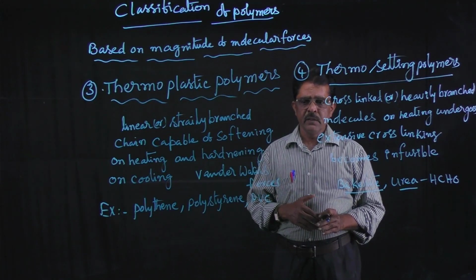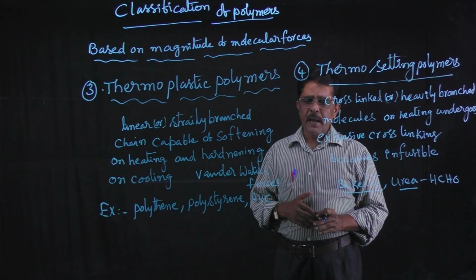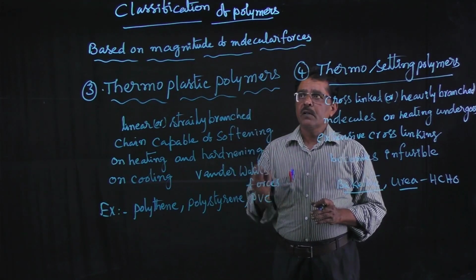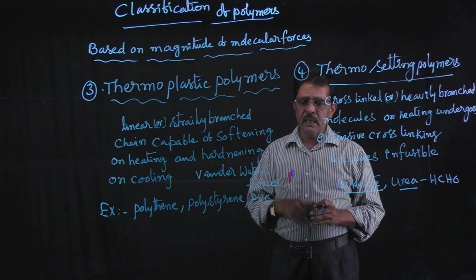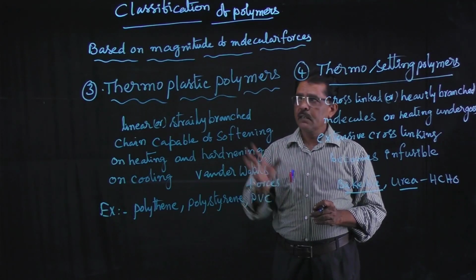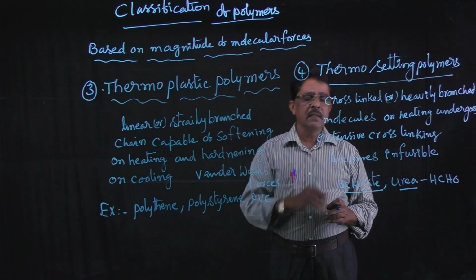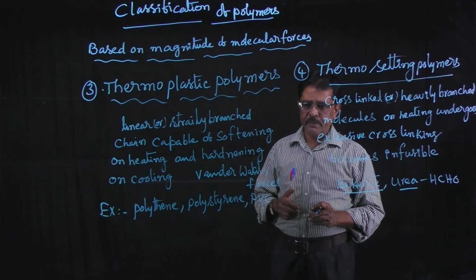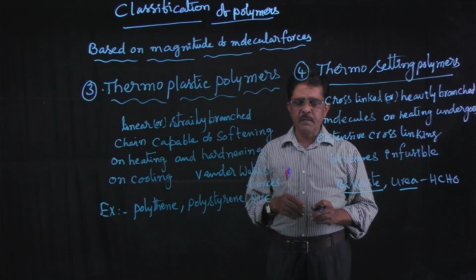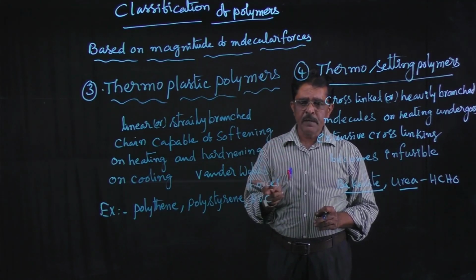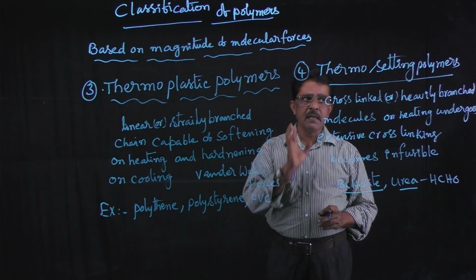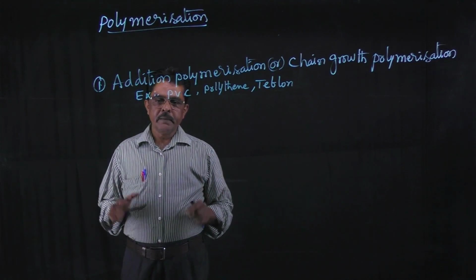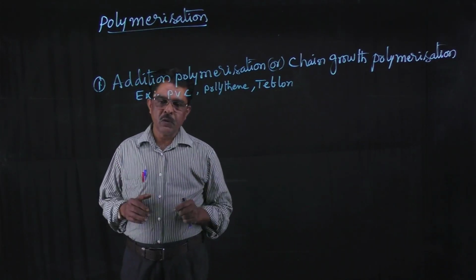Right, understand? So, based on the magnitude of molecular forces, polymers are classified into four types: elastomers, fibers, thermoplastic polymers and thermosetting polymers. Next we have to discuss polymerization. What is meant by polymerization?